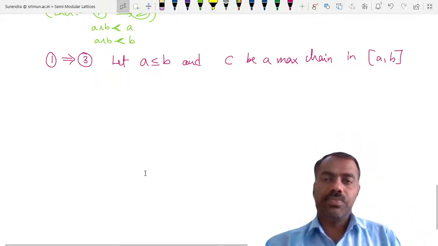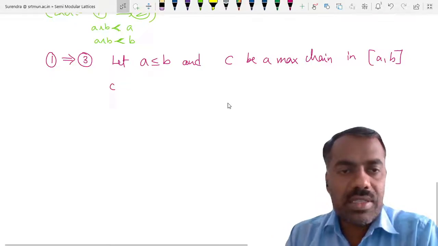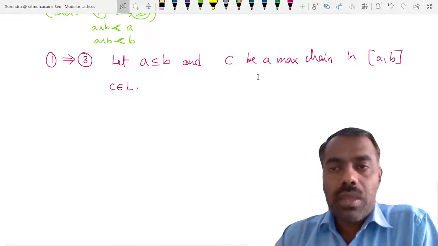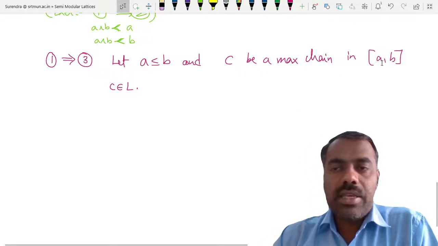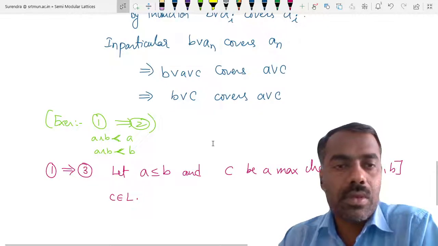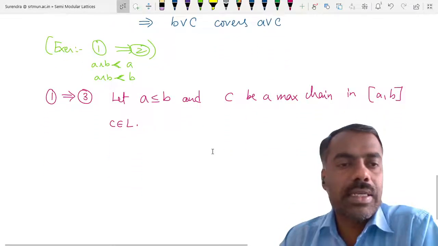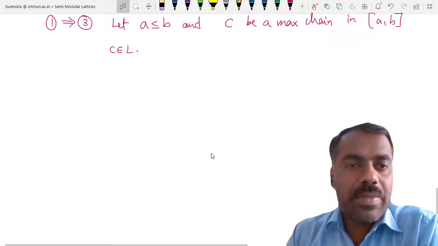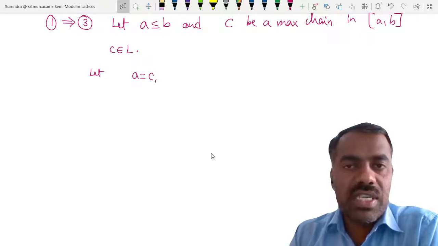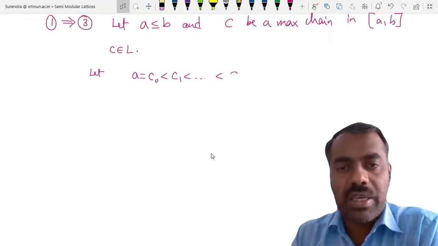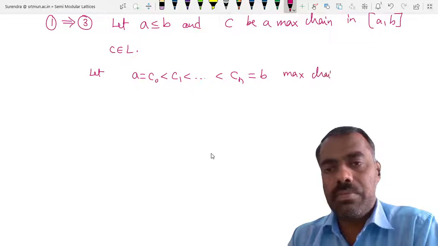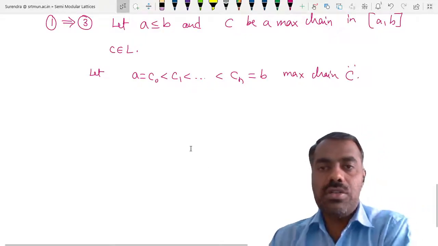Then we want to show that, suppose C is any element in L. Then we want to show that for any such element, we have a maximal chain in A join C, comma B join C. How do we do that? We will denote that maximal chain by: let A, which is equal to C naught, C1, up to Cn, which is equal to B, be a maximal chain. So we have just denoted this one.